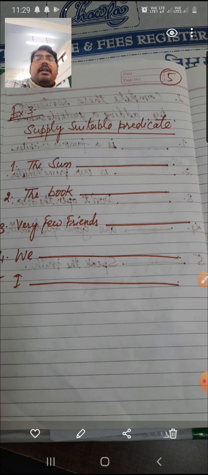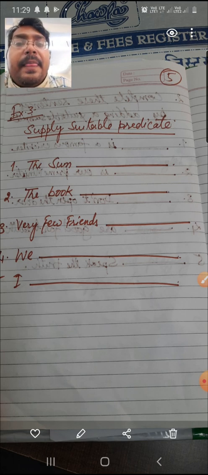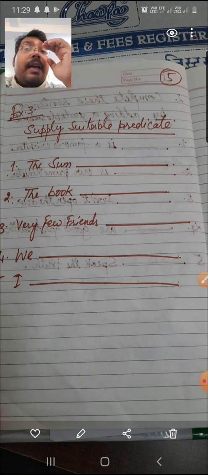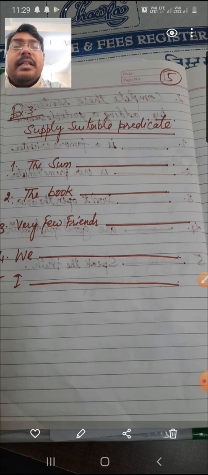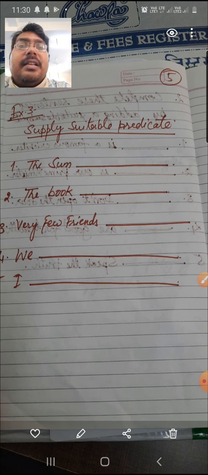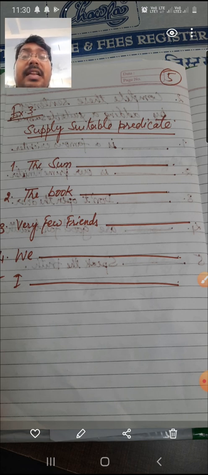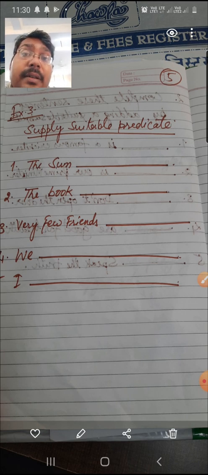Now coming to the next exercise of ours, that is supply a suitable predicate. Predicate means, I told you, the part that tells you about the subject, and it also contains the verb, helping verb and main verb both. Now here you can see the subject is given to you, the sun. Now you can tell something about the sun. The sun is very hot. Some children were saying the sun is a star. And some students were saying that the sun is the only star in our galaxy. In this way you can make your own sentences.